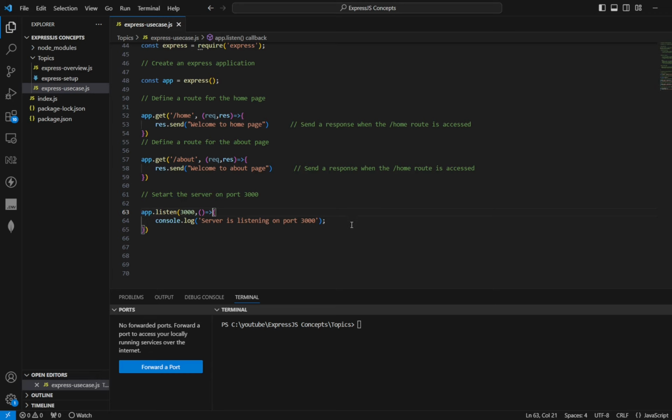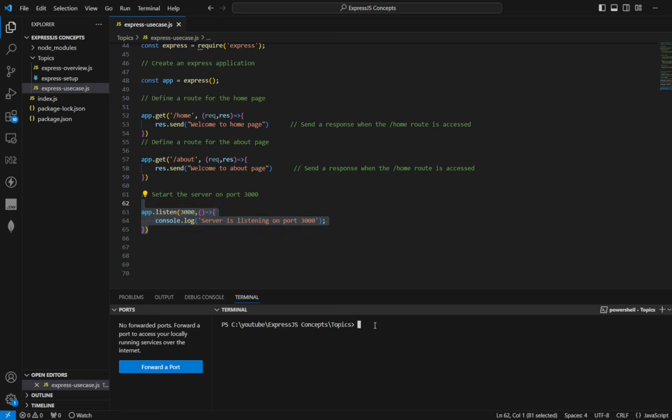What we have done is imported Express and created an app instance. Using app.get, we are handling the GET requests for the routes home and about. And res.send sends a response to the client when they access these routes. Finally, the server is listening on port 3000.